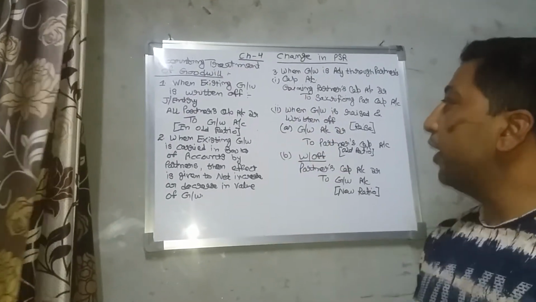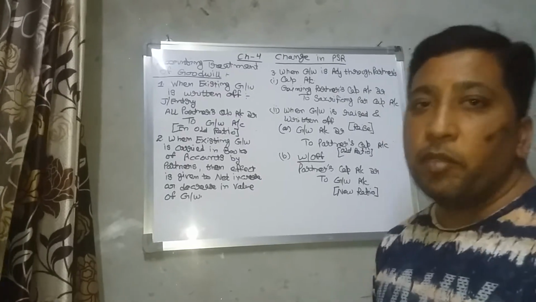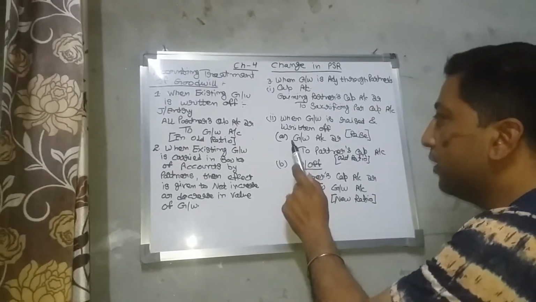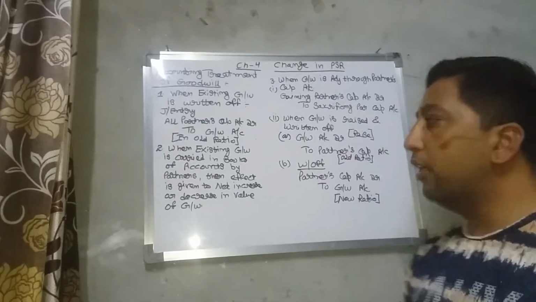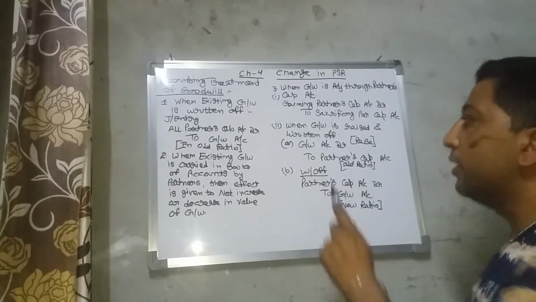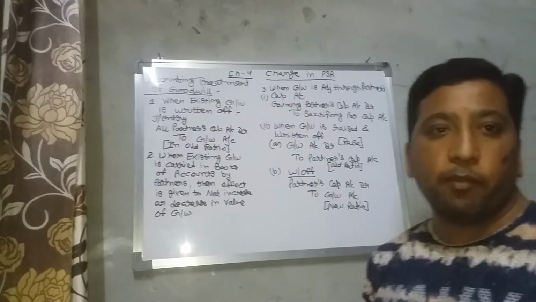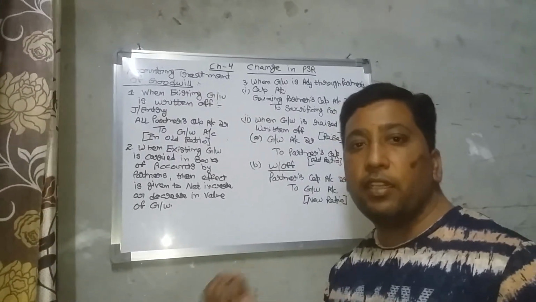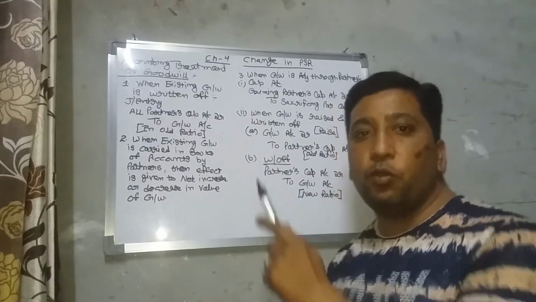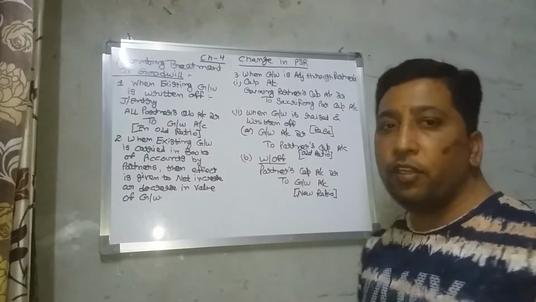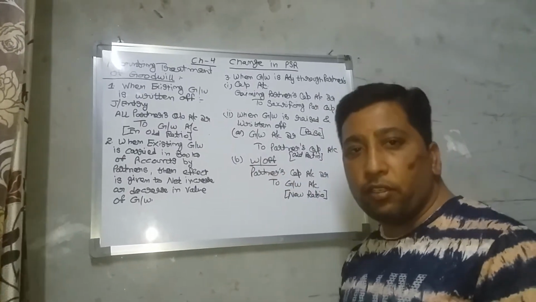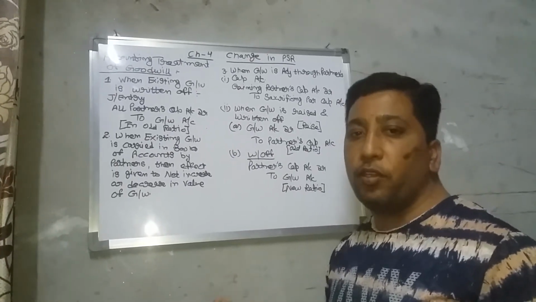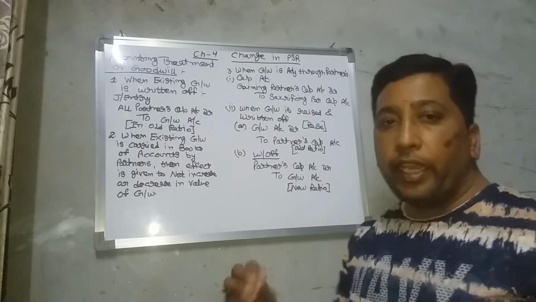Then the fourth point, when goodwill is raised and written off, meaning first you have to raise the goodwill and then you have to write it off. The journal entry for raising goodwill is goodwill account debit to old partners' capital accounts. Whenever you are given the goodwill, first you raise it in the old profit sharing ratio, that is, goodwill account debit to all partners' capital accounts. Then you write off the goodwill, and the journal entry would be partners' capital accounts debit to goodwill in the new ratio.